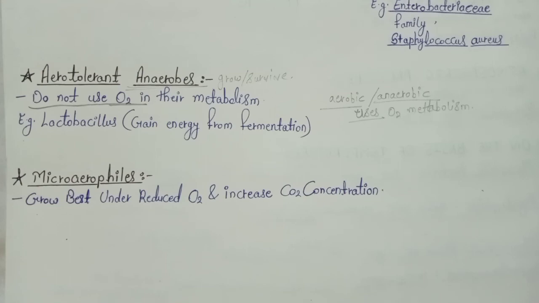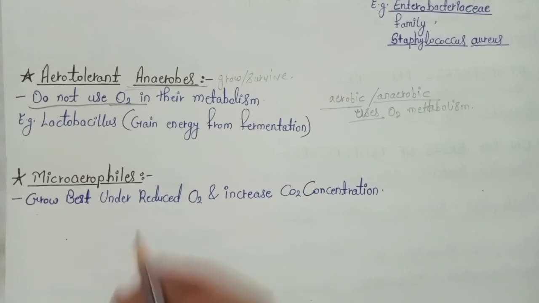Facultative anaerobes use oxygen for metabolism and detoxify the reactive species by the defense mechanism in their cell. Aerotolerant anaerobes grow in the presence of oxygen and don't get killed like obligate anaerobes, but they don't use oxygen in their metabolism. So they lie between the obligate anaerobes and the facultative anaerobes, in the middle of both of them.